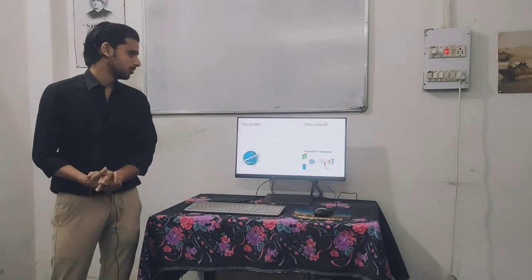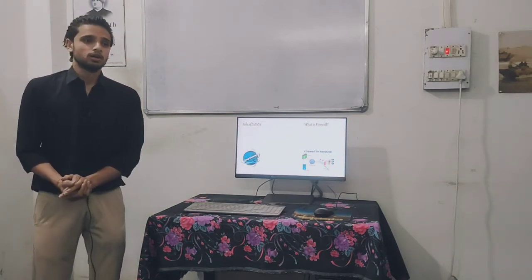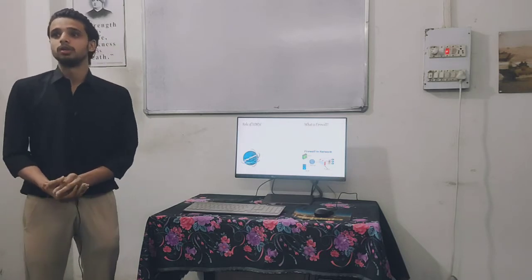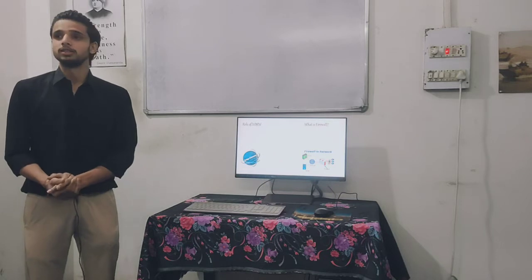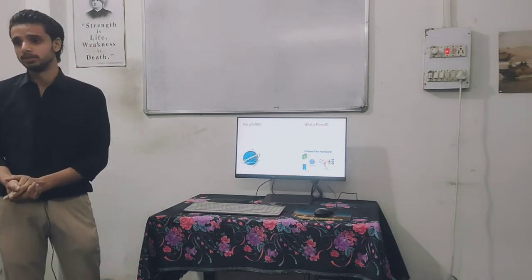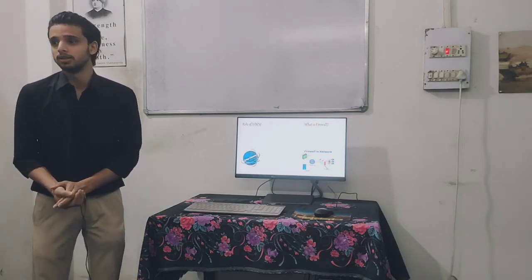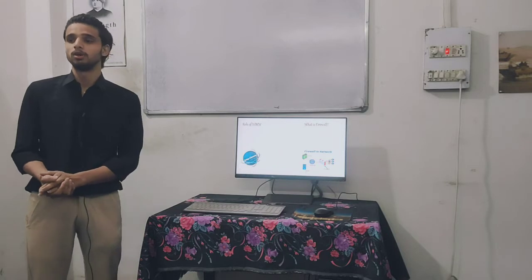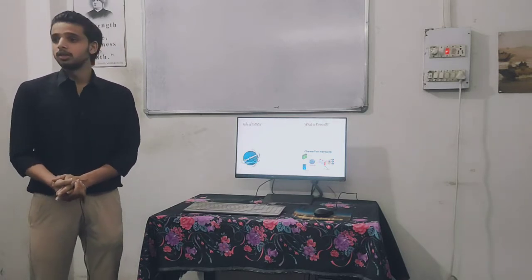Then the role of www and what is firewall. Basically internet works on IP addresses. Every internet service provider gives you IP addresses, and with the help of an IP address we can visit websites, but it is very tough to remember IP addresses, like 198.121.11.81. We can't remember all the IP addresses.